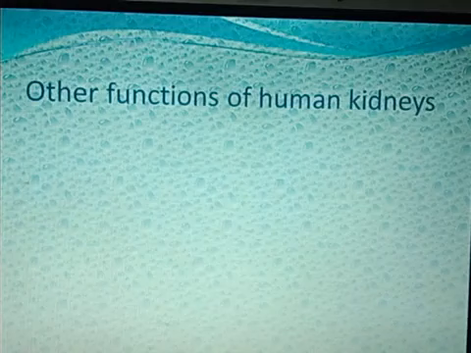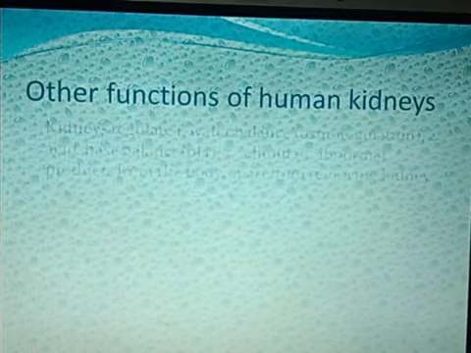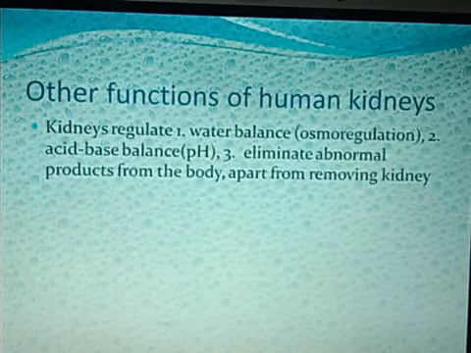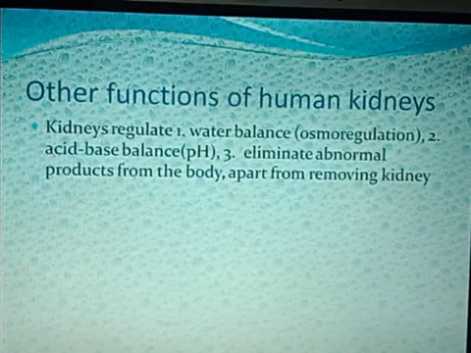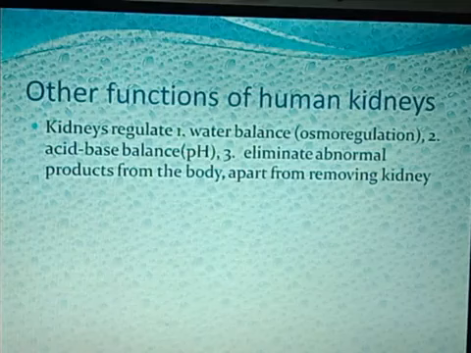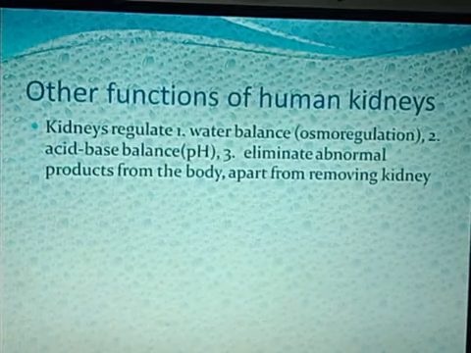Let's see some other functions of the human kidneys. Kidneys regulate water balance, that is the osmoregulation. Second is the acid-base balance, that is, it maintains the pH of the body, and it eliminates the abnormal products from the body apart from removing the urea from the kidneys.